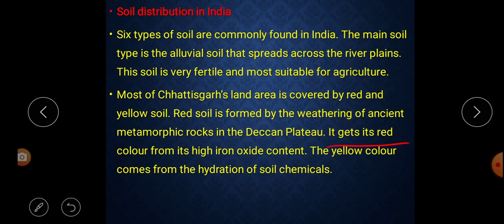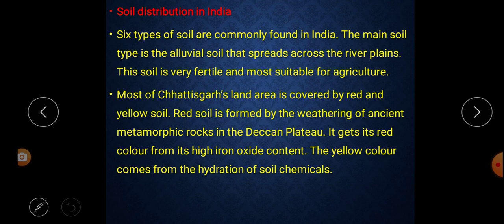It gets its red color from its high iron oxide content. So why does this rock become red? Because the color comes from the high iron oxide content. The yellow color comes from the hydration of soil chemicals.